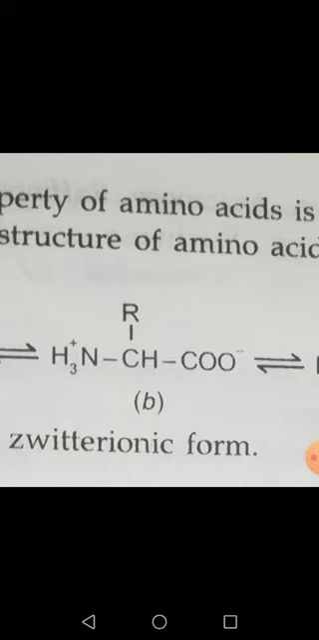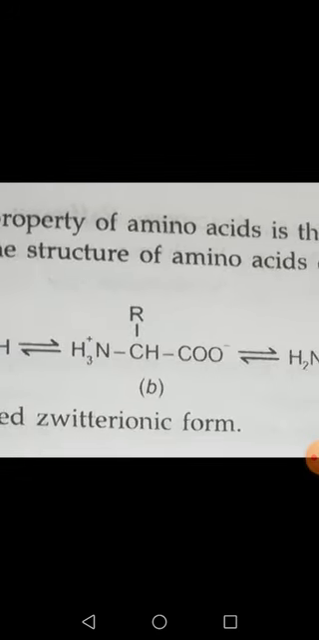So if somebody asks you what is zwitterionic form, you can say that when both charges are present, the positive charge in the amino group and the negative charge in the carboxylic group, then this form is called zwitterionic form. So this is all enough about amino acids.